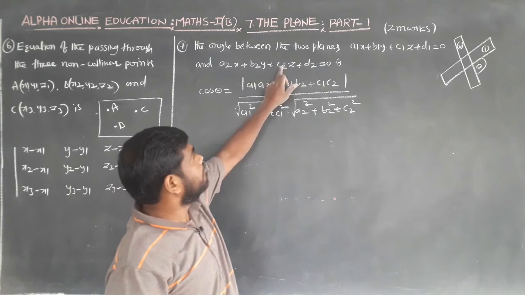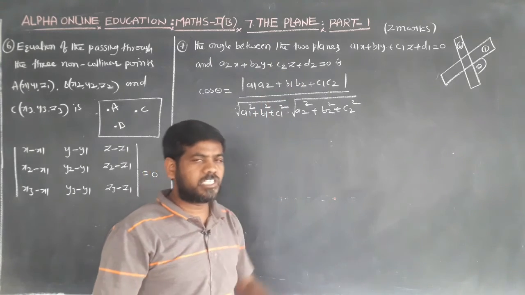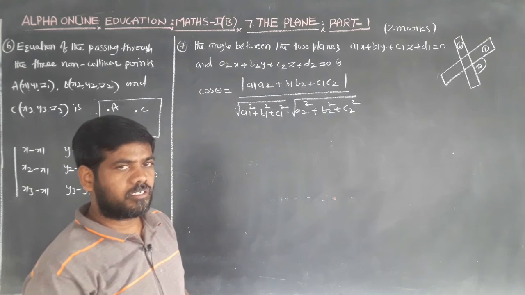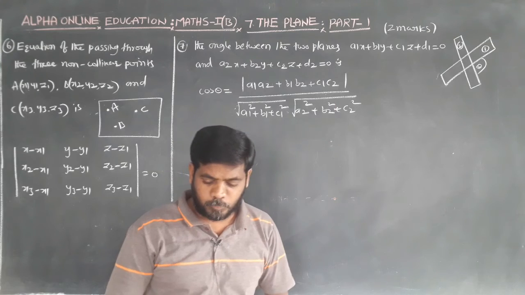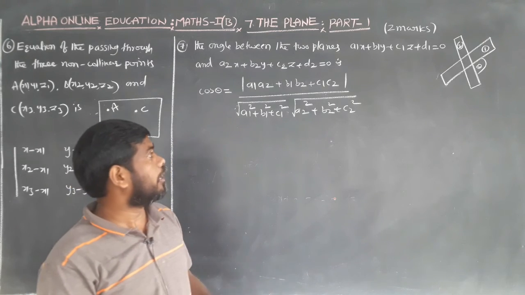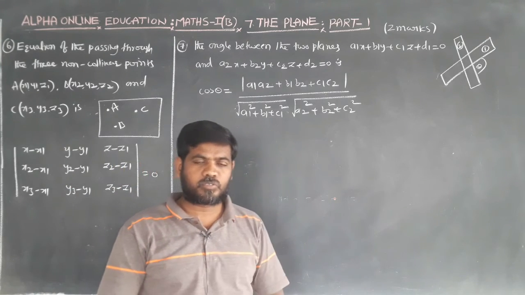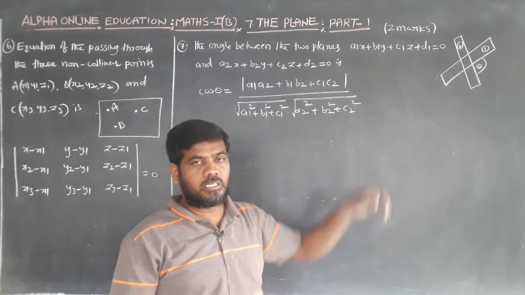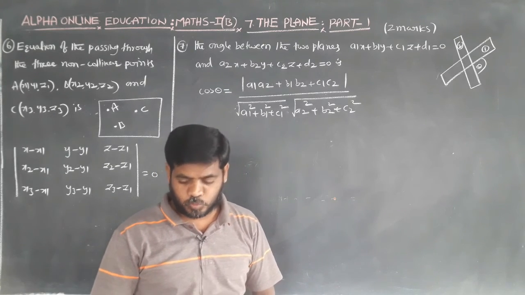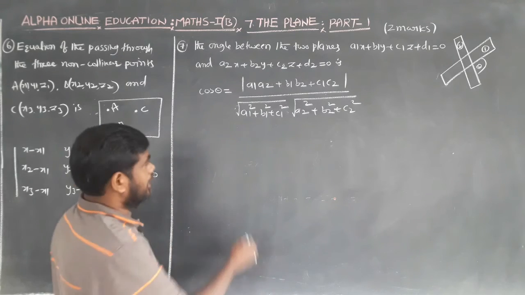This is the angle between the two planes formula.